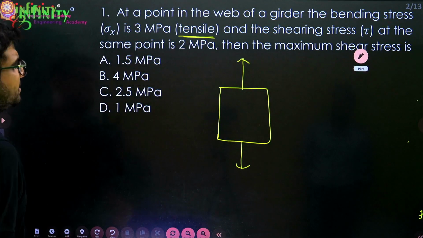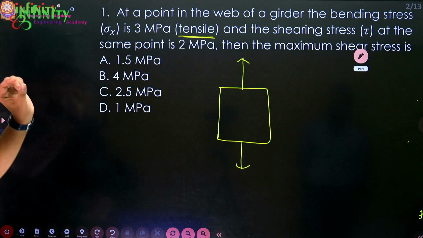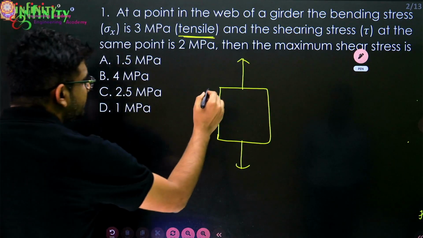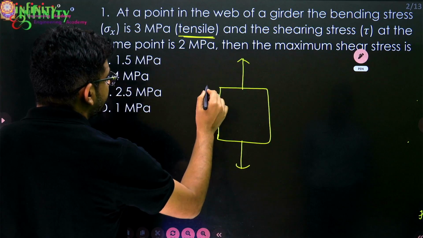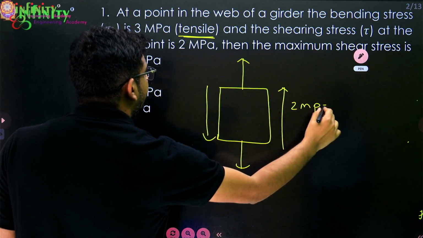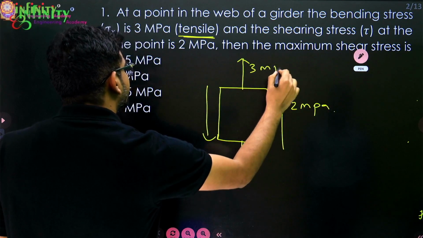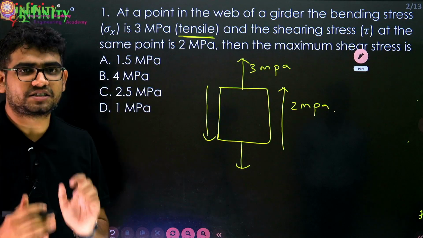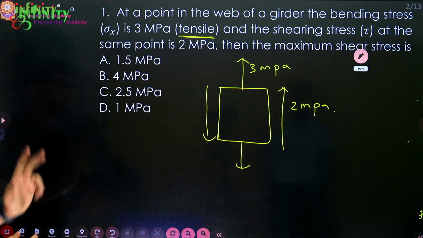And the shearing stress at the same point is 2 MPa. Okay, shearing stress is how much? Shearing stress is 2 MPa. So this is 2 MPa and this is 3 MPa. So now in this case they are asking you what is the maximum shear stress. Okay, they are asking you what is the maximum shear stress.